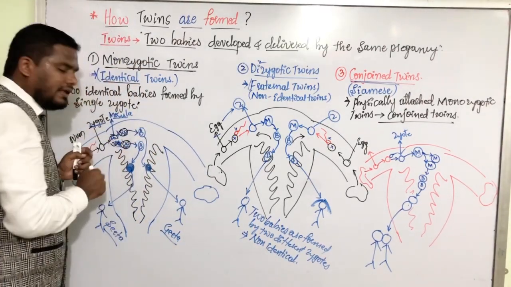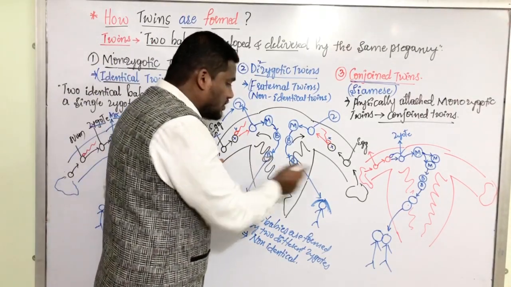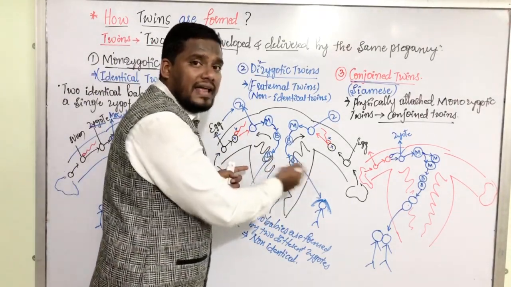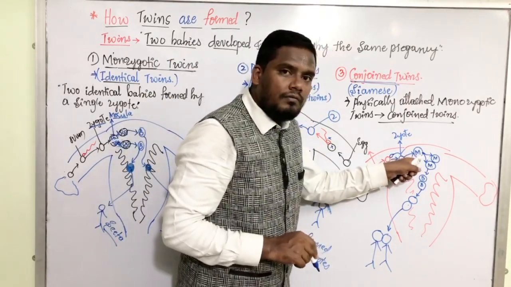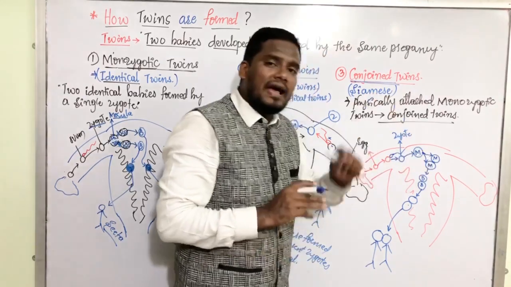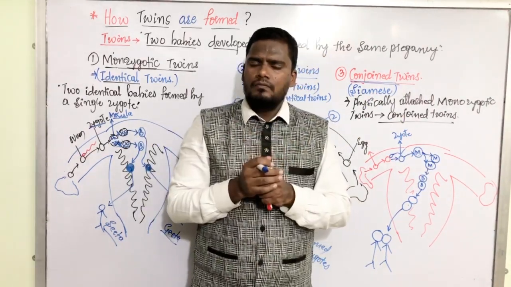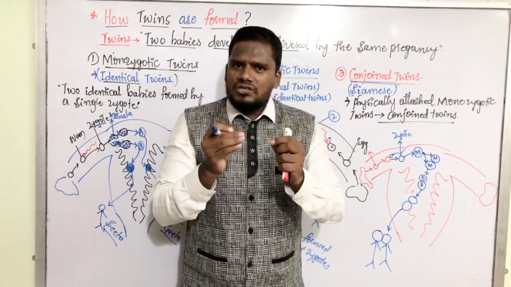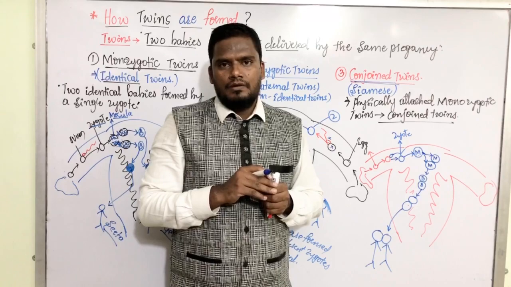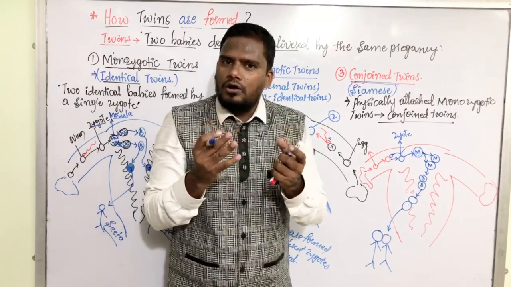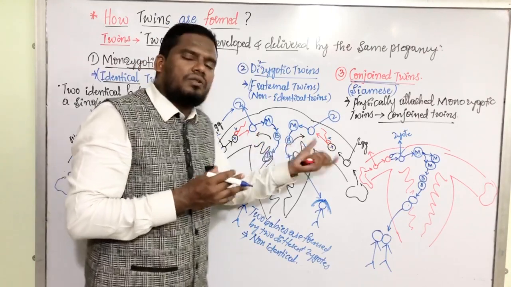Why is there a splitting? Why is the ovary releasing two different eggs at the same time? Here why does it get split and why do these two get attached? What may be the reason? Science still doesn't have any answer for this. Embryology, human embryology doesn't have any exact satisfactory answer for this.